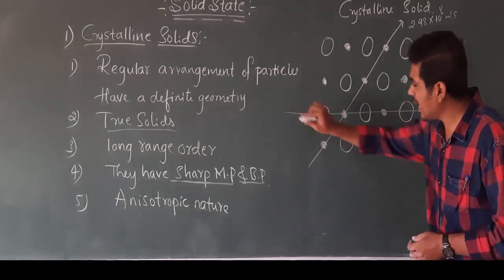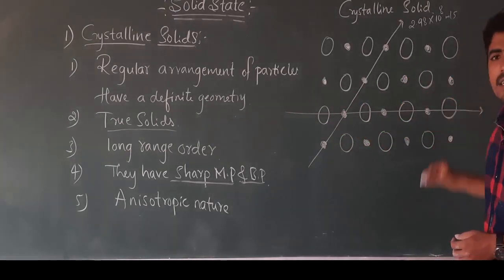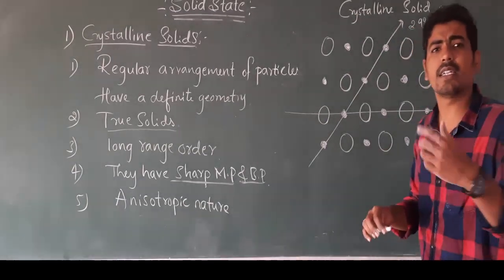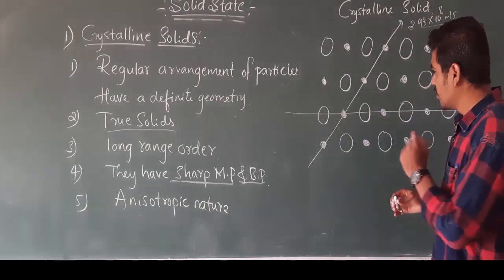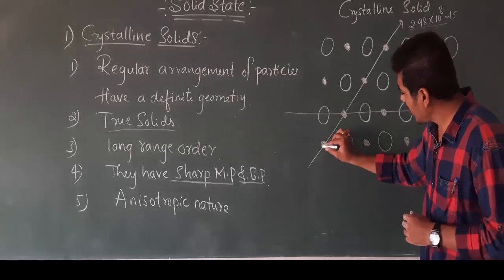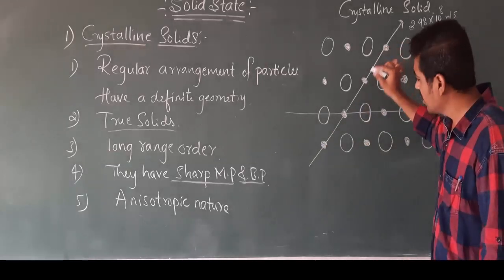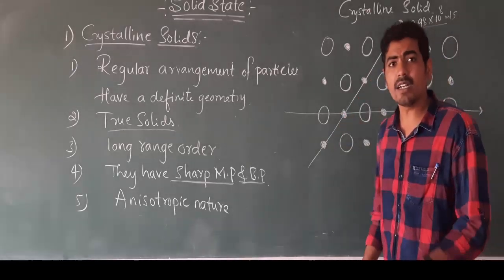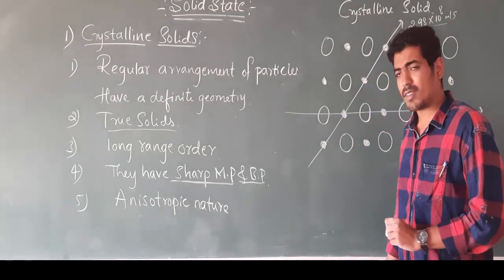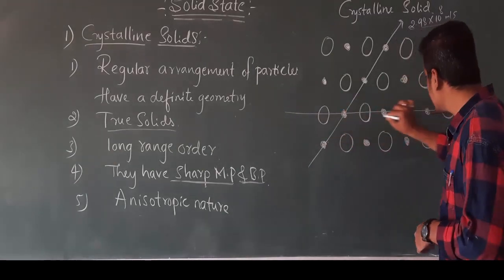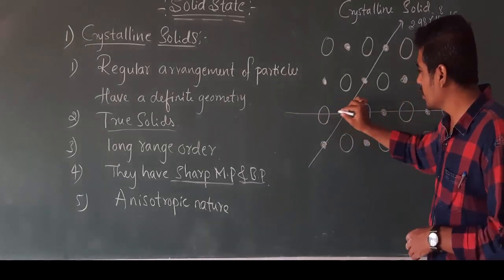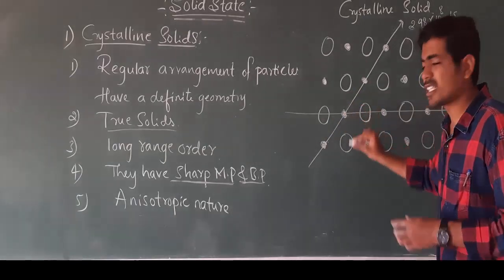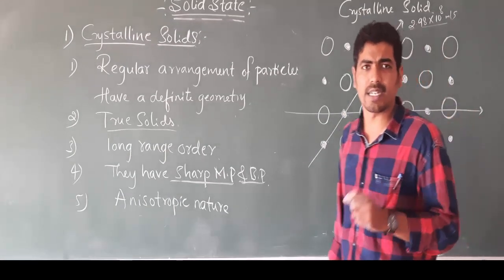Okay, now when I pass the ray of light in this direction, will it give the same value or will it change? You can observe here, when I pass the ray of light in this direction, it moves through the particles which have a smaller size. And when I consider this ray, it moves through the particles where alternate bigger and smaller particles are present.